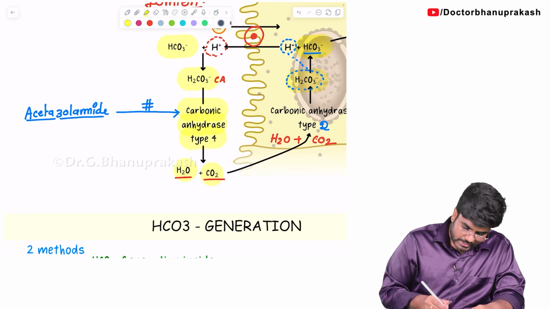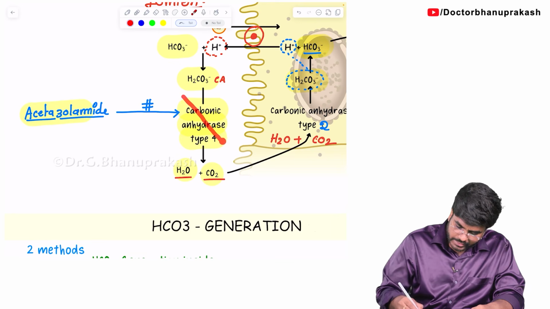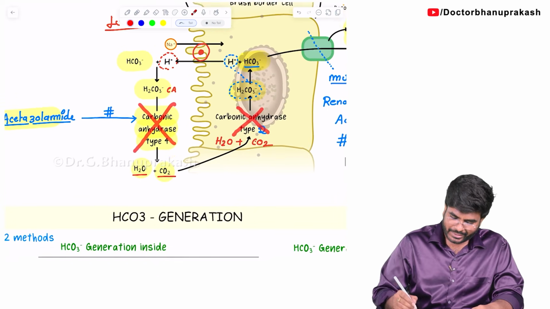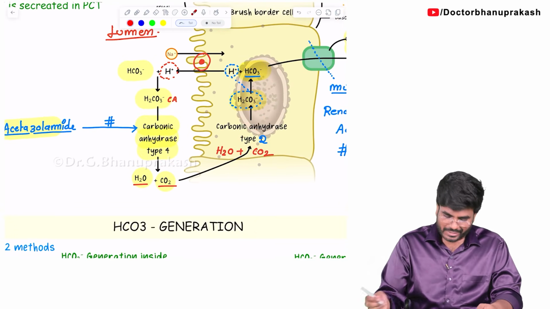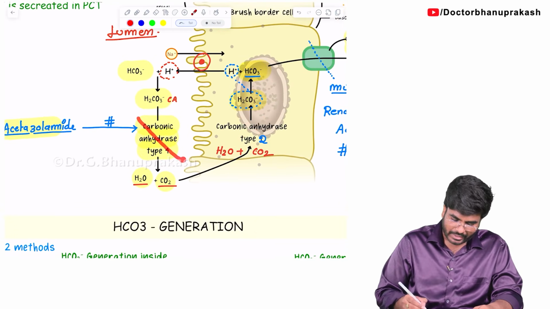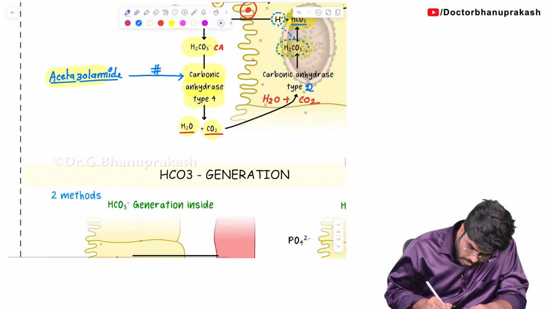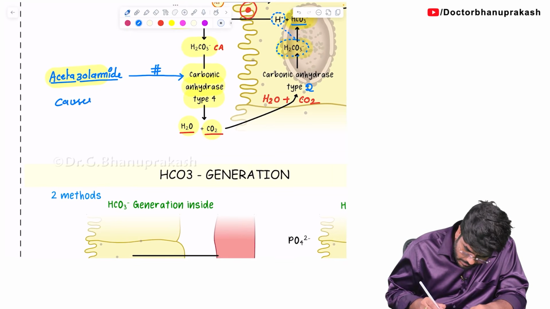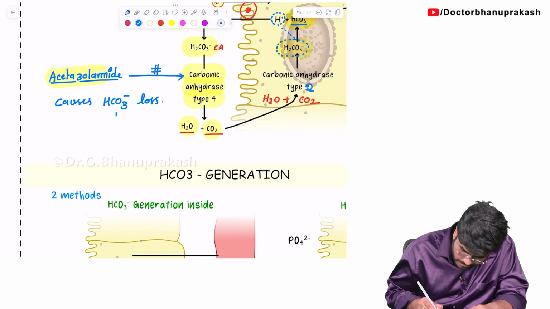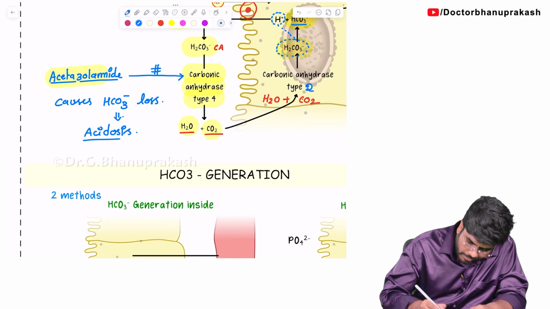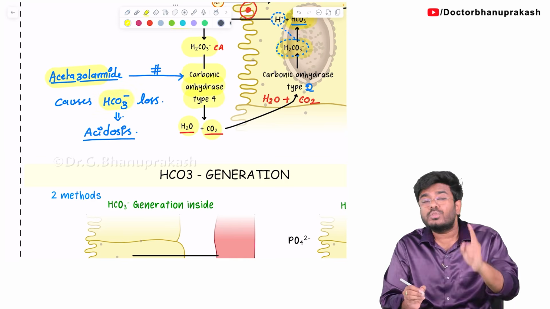The day you take acetazolamide, carbonic anhydrase is not going to work. And when carbonic anhydrase is not working, do you think you can reabsorb the bicarbonates? No. So the day you take the carbonic anhydrase inhibitor, bicarbonate is going to be lost in the urine. So write: acetazolamide causes bicarbonate loss, so can lead to acidosis.